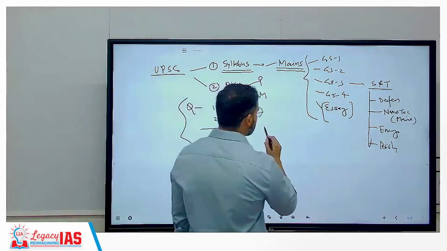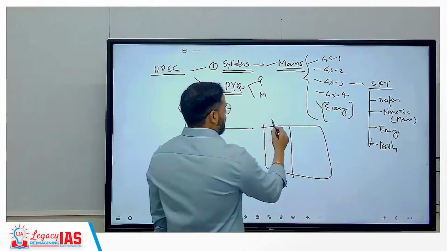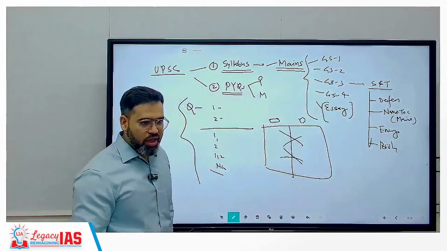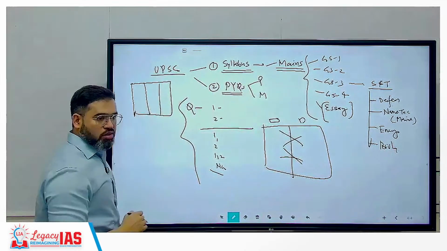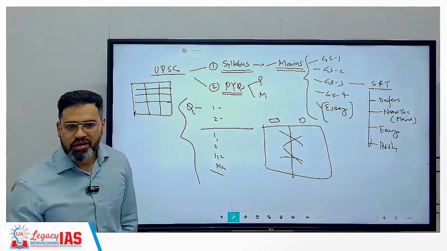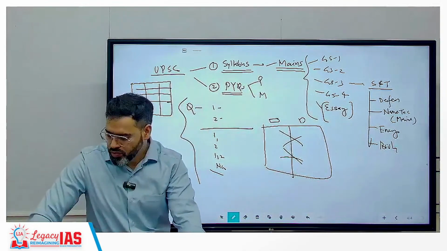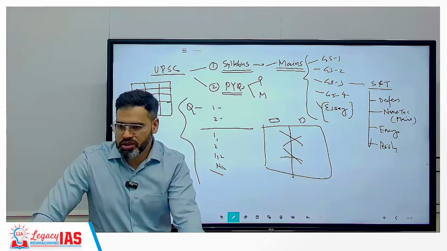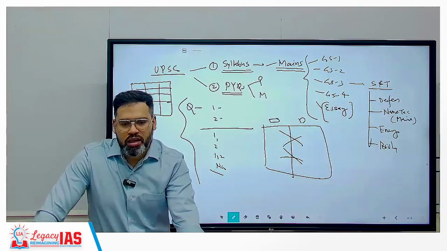Like this year they have come with one more pattern. What used to happen earlier? They used to give one column on one side, and one on the other, and you have to match them. This is how they used to give. This year what they have done is, they have given 3 columns now. So now you have to search for those where all 3 are correct. So it is a little bit more difficult. Correct. But this you come to know only through previous year questions. So previous year questions are very, very important. You have to follow those previous year questions. Most of the time what individuals do is, they wait for the completion of the syllabus.